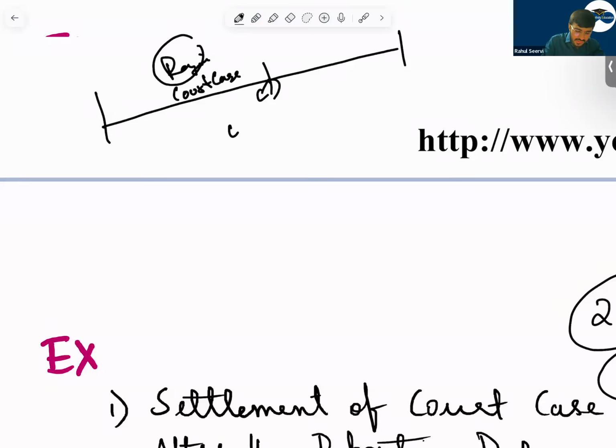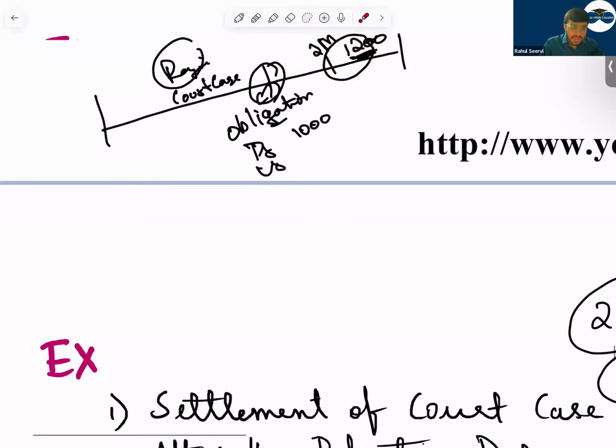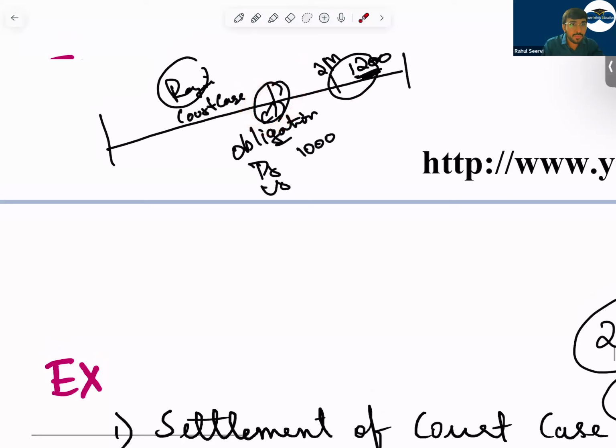So your obligation was there. The obligation was that the court case is there. We know that we have to pay. So he recorded a provision based on an estimate of 1,000. But after 2 months, what happened? After 2 months, he's paying 1,200. Can I say your condition was there? Your evidence is that we are paying it. Evidence is that after reporting, we are paying it. Can I say on this day the condition was that we have to pay? But can I say the amount which I have recorded as a provision is wrong?